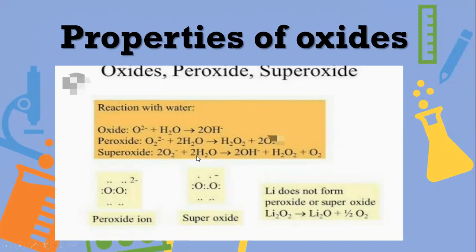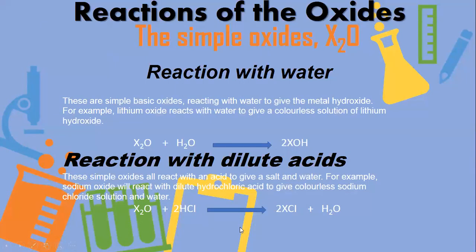Superoxides react with water to give hydroxides plus hydrogen peroxide plus oxygen. Here is the structure of peroxide and superoxide. Lithium does not form peroxides or superoxides.